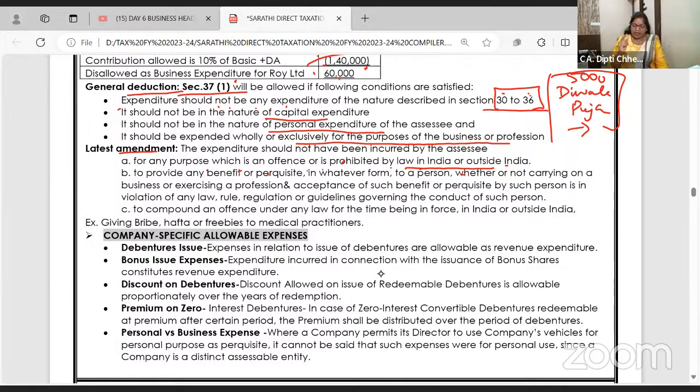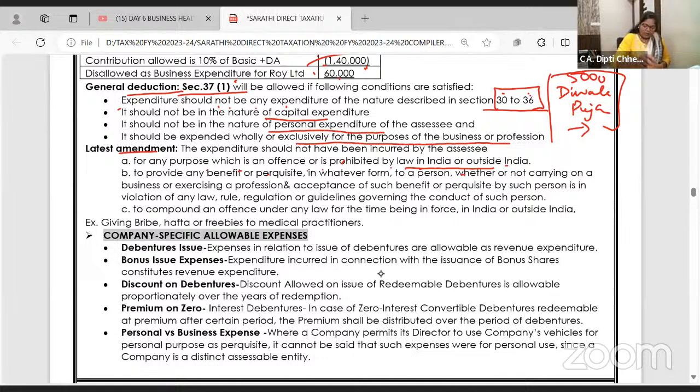So they said, okay, is this expenditure incurred by a pharmaceutical company for business purpose? Yes. Is it like an advertisement? Whatever freebies they are paying to doctors, who pays? The pharmaceutical company. Is it related to business? Yes. So it should be allowed in section 37. Now they said, you cannot allow anything in the name of 37. Tomorrow you will say, we are paying hafta, bribing every week, someone comes and takes the hafta. But I am paying hafta or bribing for my business purpose. Please allow. It's not going to be allowed.